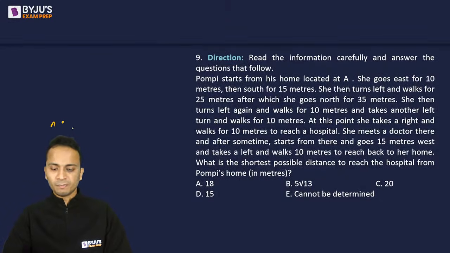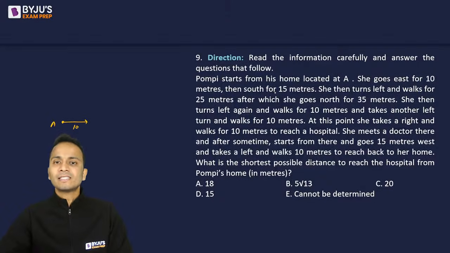So Pompey starts from here. Point A, she goes east for 10 meters. So east for 10 meters. All right. Then south for 15 meters. From here, south, that means downwards for 15 meters.